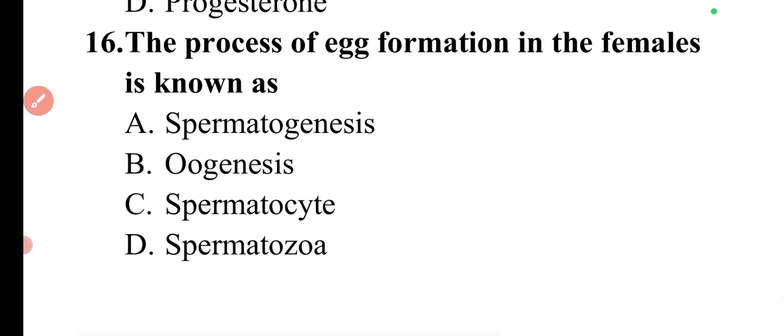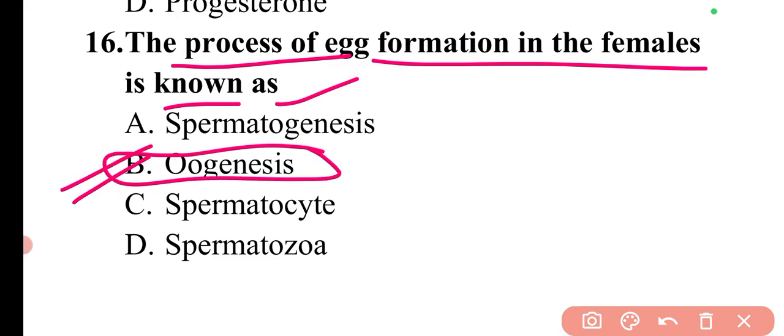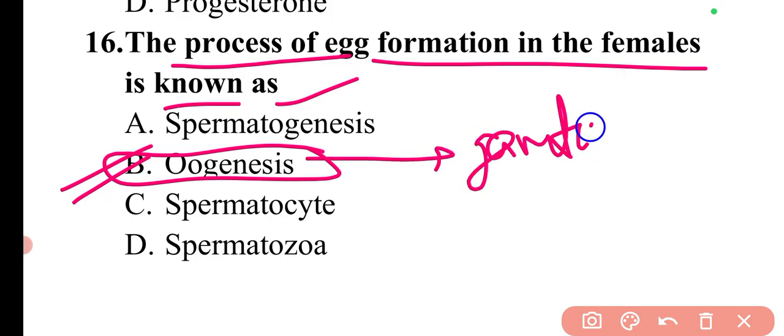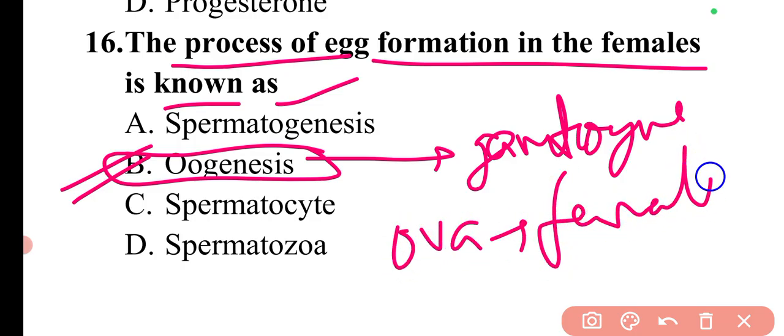Next question is the process of egg formation in the females is known as. So the egg formation process is known as oogenesis. So here option B is the correct answer. So oogenesis is a type of gametogenesis through which ova, which are also known as female gametes, are formed. It produces female gametes, that are the eggs, which is known as ovum.